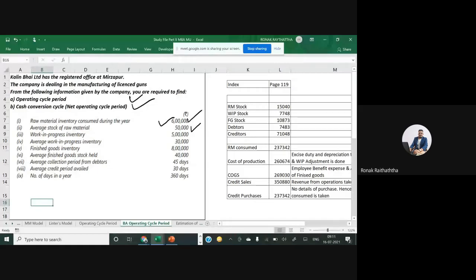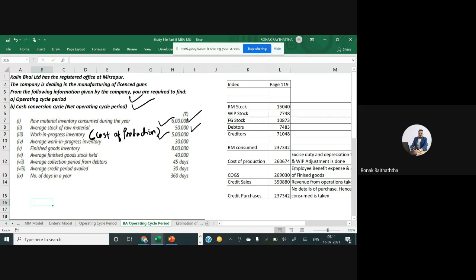Work in progress, in other words, they would have written cost of production here. Generally, I don't find any mistakes in CA modules, but here I guess a better word they would have used would have been cost of production.